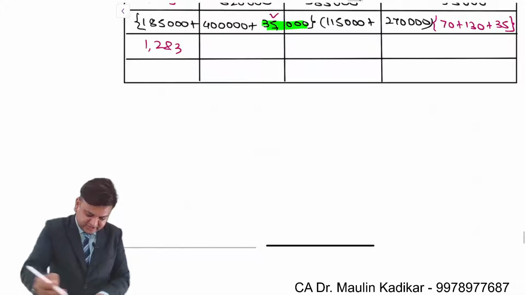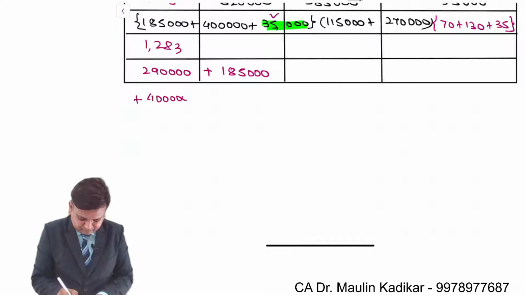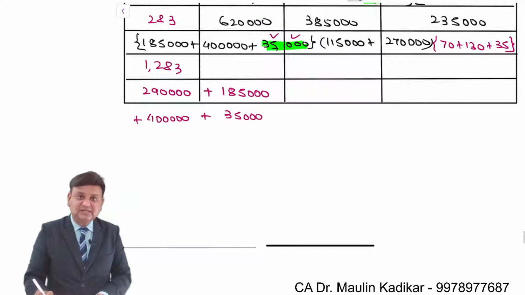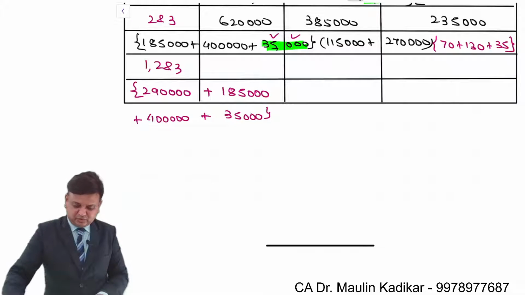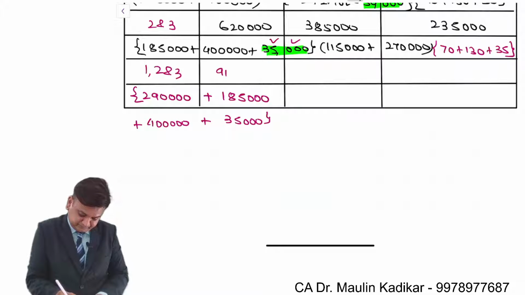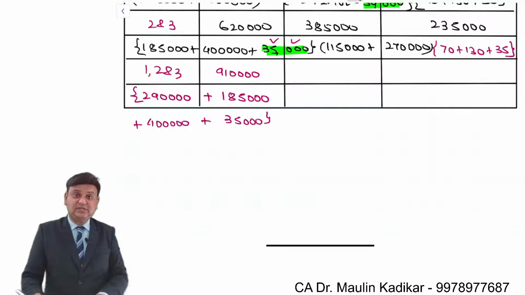The present value of the cash inflow: 2,90,000 plus 1,85,000 plus 4 lakhs plus 35,000. This is the additional 35,000. So the answer comes to 9,10,000, because it has been given that the economies noted will still hold.